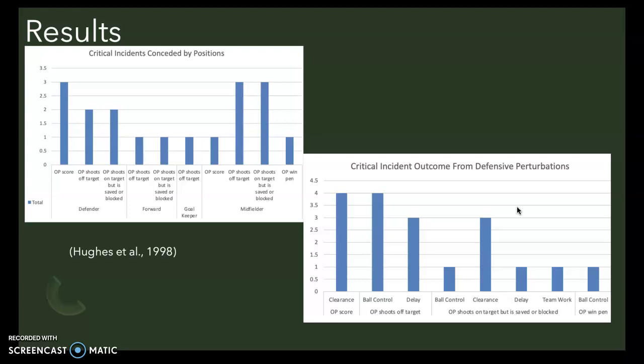It could detail issues in a possessional system not suiting Leicester City, without further training or intervention. Research has also stated that there are significant differences between team success when looking at critical incidents to perturbation, Hughes et al. 1998. With this meaning that Leicester City must stop conceding easy perturbations that lead to such quality critical incidents when their performed in such quality position for the opposition.